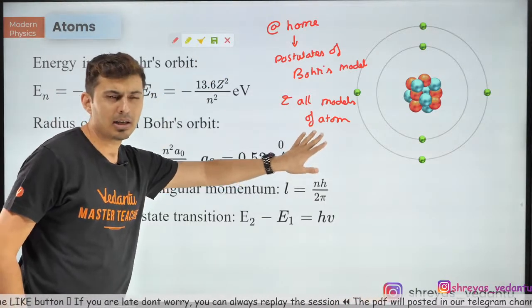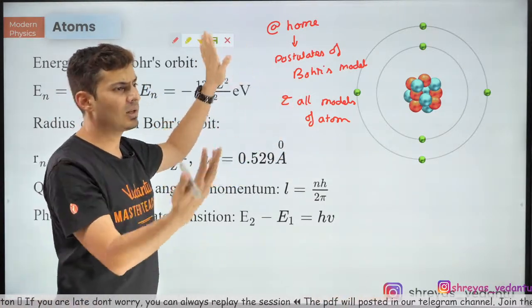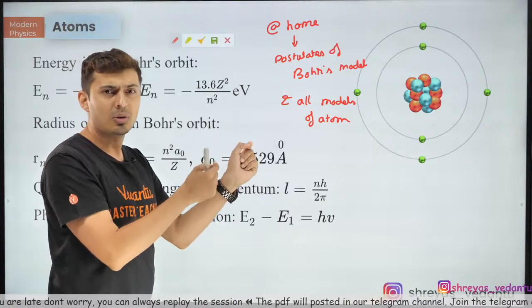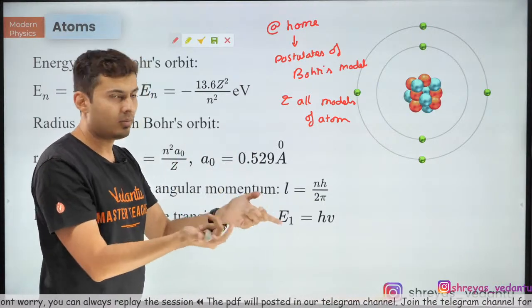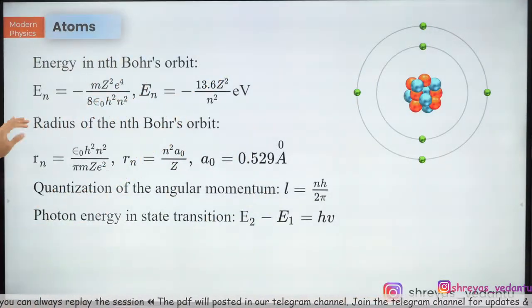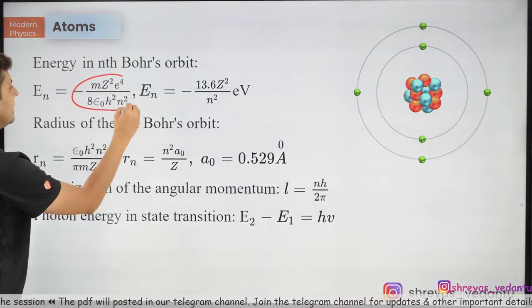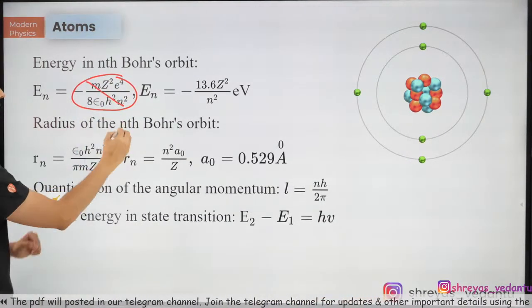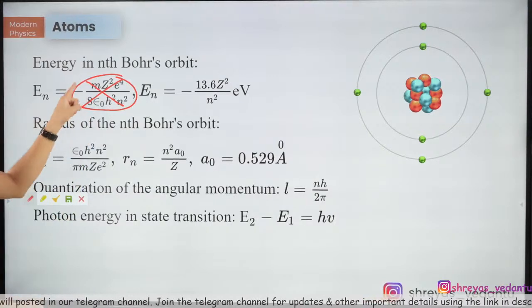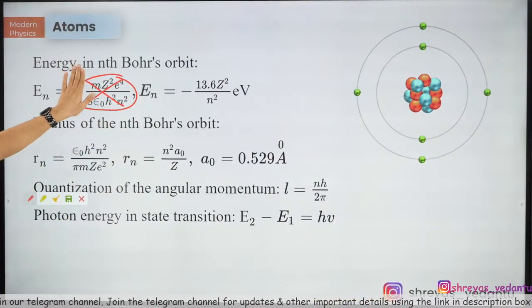It's pure theory part. They might just ask what was Thomson's model, or probably it could be a direct GK kind of a question. You never know. All right, now remember one thing, this formula is not needed. That's why I deliberately put it over here, because a lot of people remember this formula. No need to remember this formula.